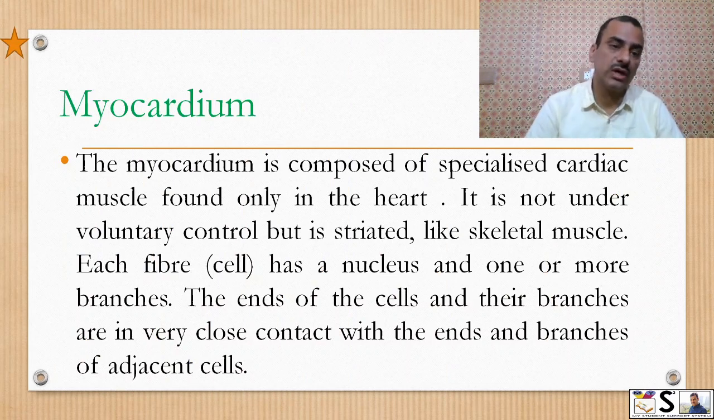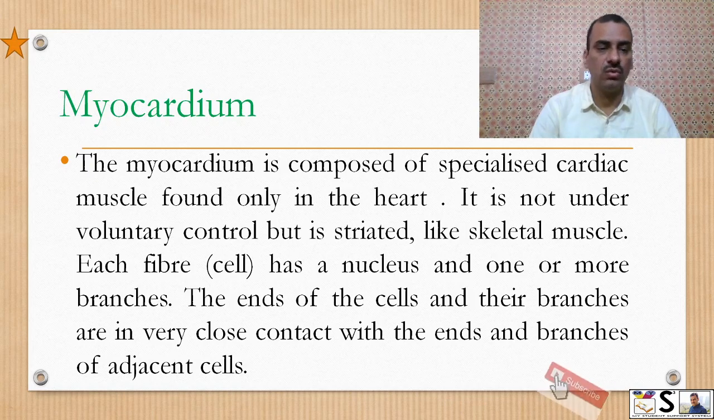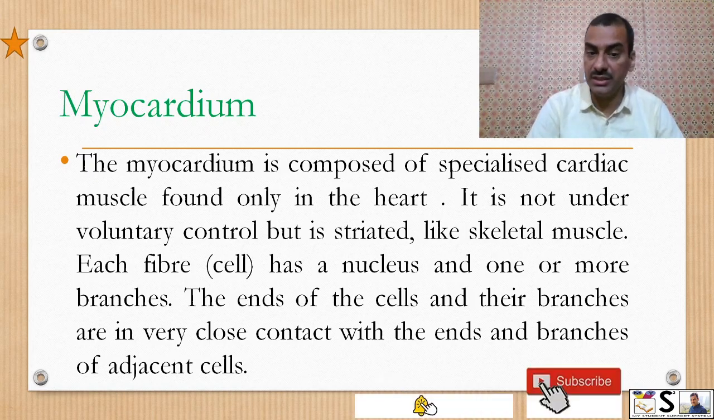Now myocardium. This is the middle layer. Myocardium is composed of specialized cardiac muscles found only in the heart. It is not under voluntary control, but it is striated like the skeletal muscles. It is seen like striated muscles but is not voluntary. Each fiber or cell has a nucleus and one or more branches.